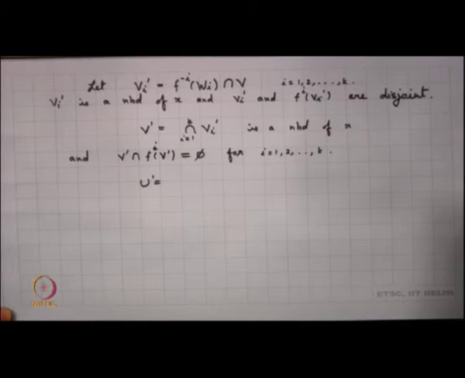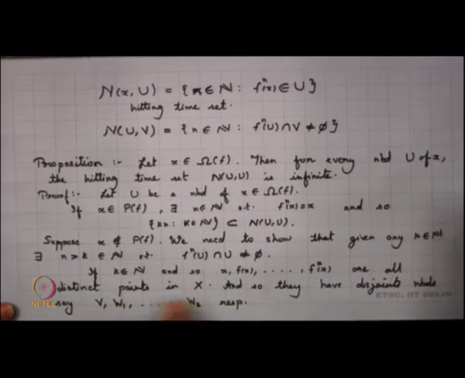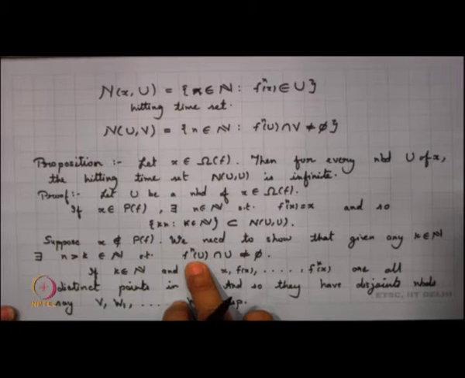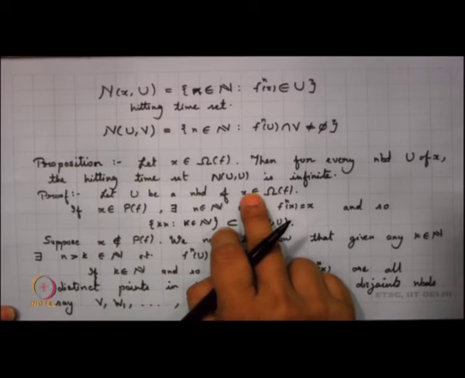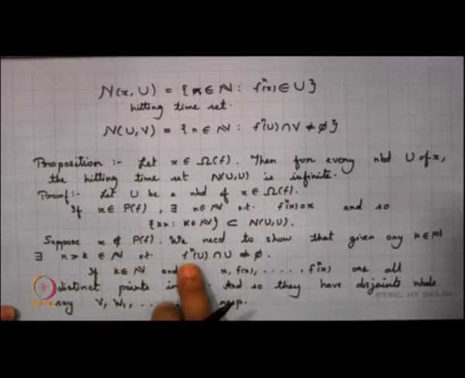If we recall, we started with a neighborhood U of x, and we wanted to show the existence of an n greater than each and every k such that f^n of U intersection U is non-empty.